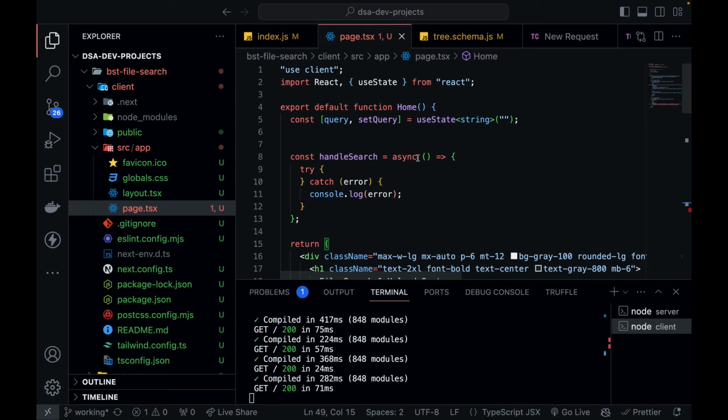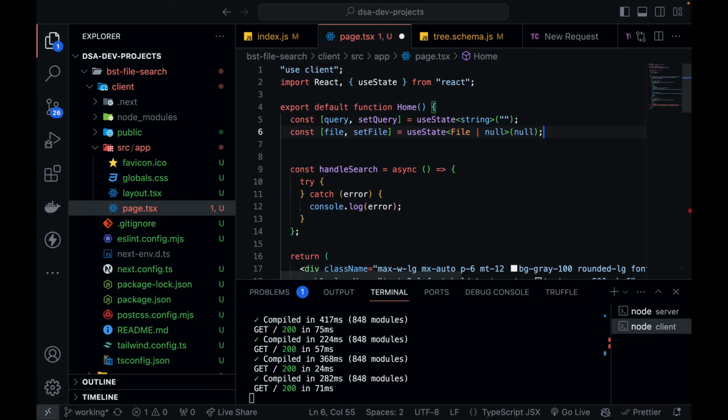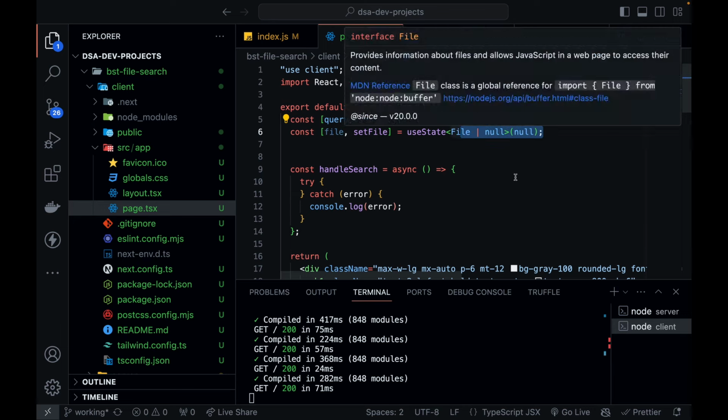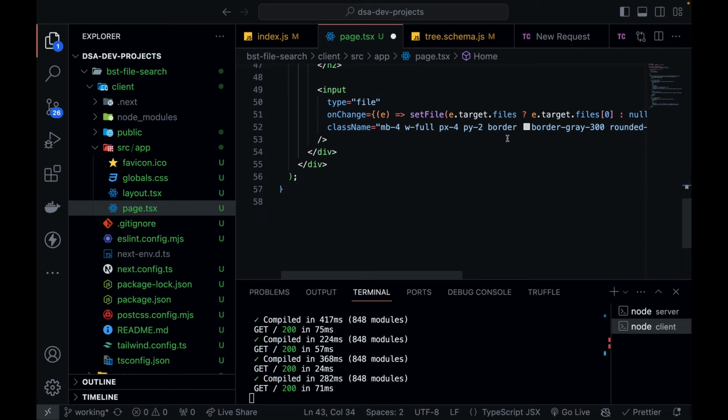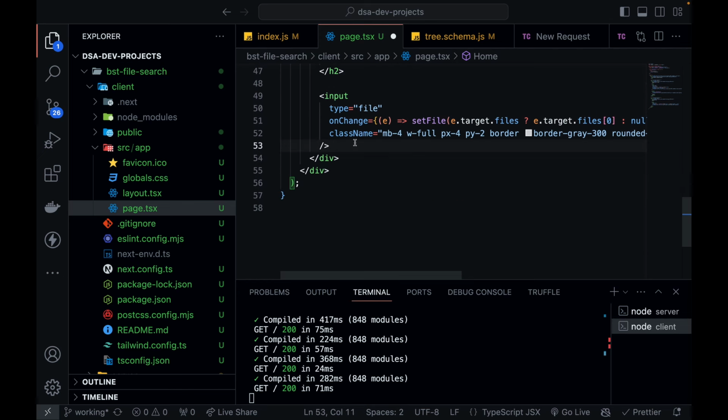We can define a variable at the top, so you have to define it like this. Last time it was query and it was of type string, but this is set file and it will be of type file, and by default it will be null. Let's format it, and just below this input I also need a button that is going to handle the upload.